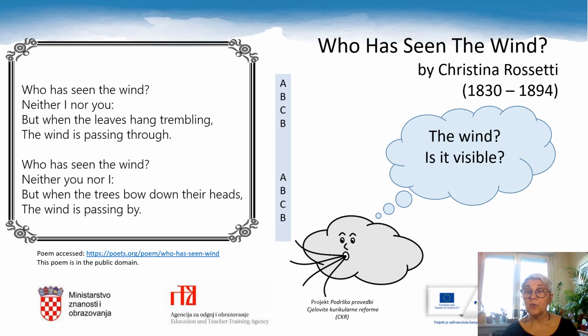And I have a question for you again. The poem is about the wind. The wind is not visible usually. Why do you think the poem is about something that is obviously not visible, but the question from the title says, who has seen it? Who has seen the wind?